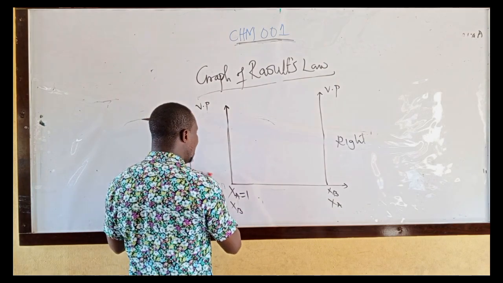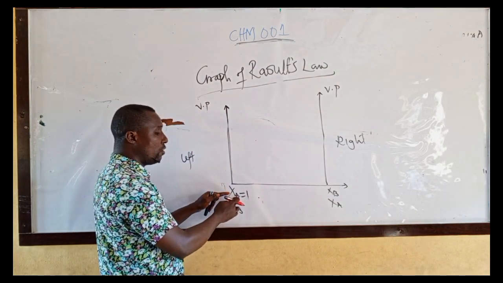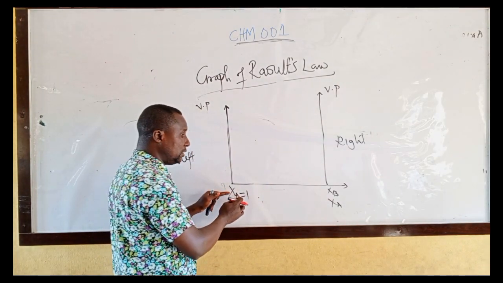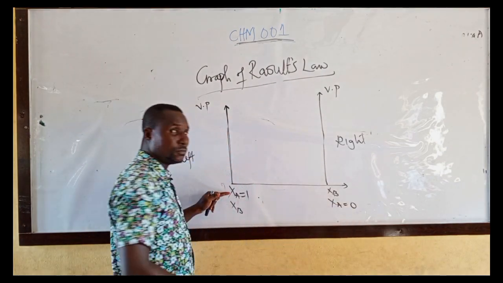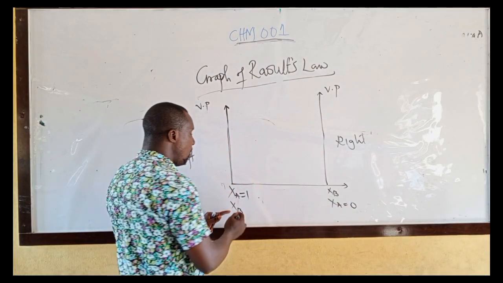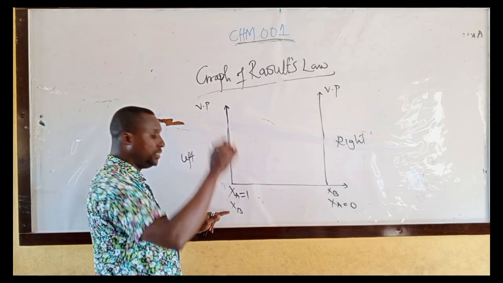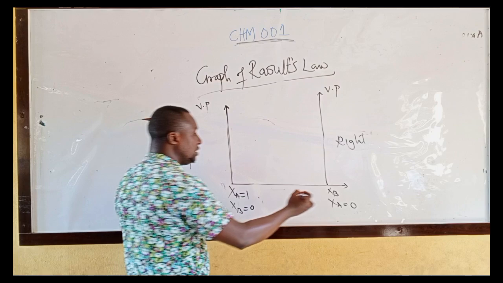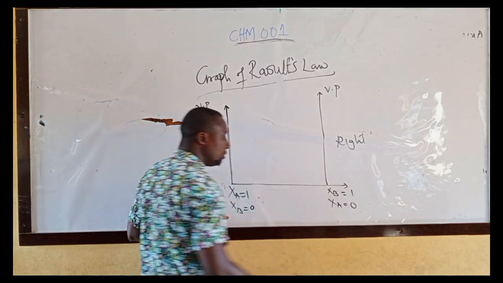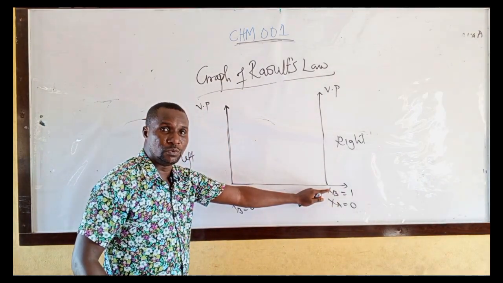Therefore, at the right, the mole fraction of liquid A will be 0. The mole fraction of liquid B increases. At this point, mole fraction of liquid B is 0. As it increases, mole fraction will be 1. At the right, mole fraction of liquid B will be 1.